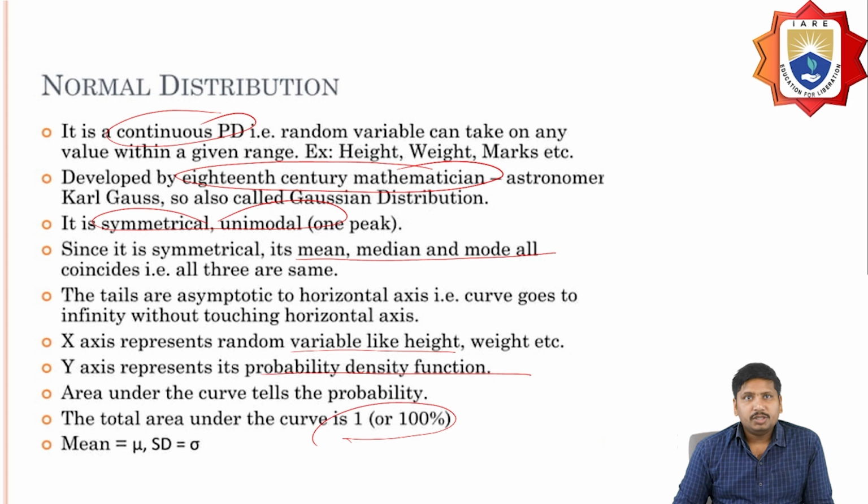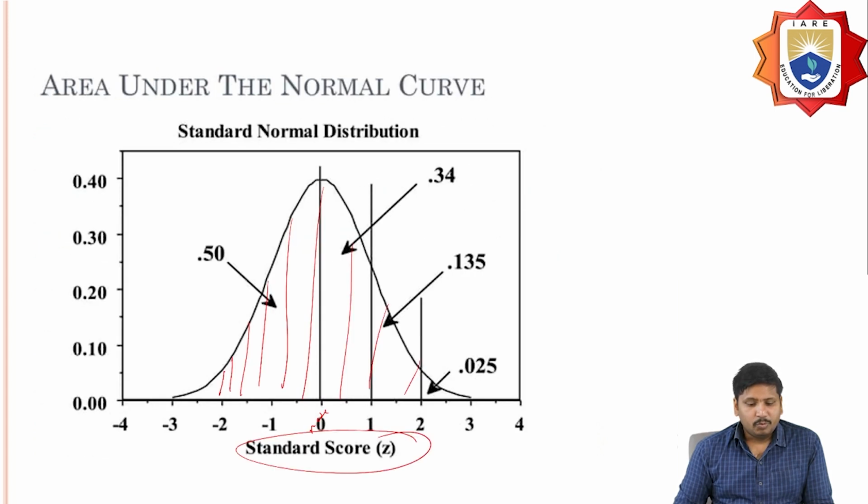The normal distribution is a continuous probability distribution. It is entirely different from the previous one, and it is a symmetrical, unimodal bell-shaped curve. The tail is asymptotic to the horizontal axis, and the x-axis represents the random variable, and the y-axis represents the density function. The area under the curve tells us the probability, and the total area is equal to 100%. From this, we are able to calculate the mean, mode, and median values.